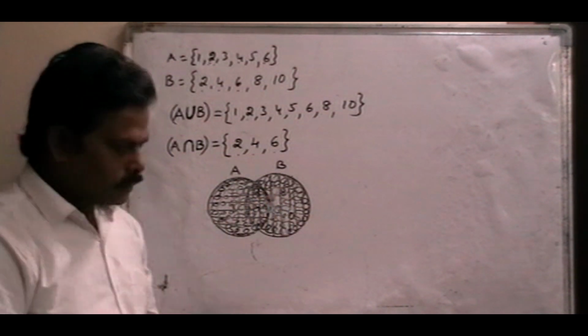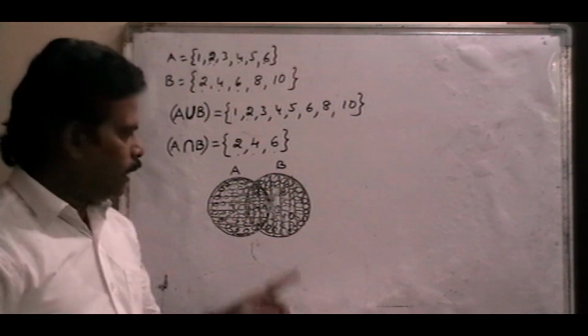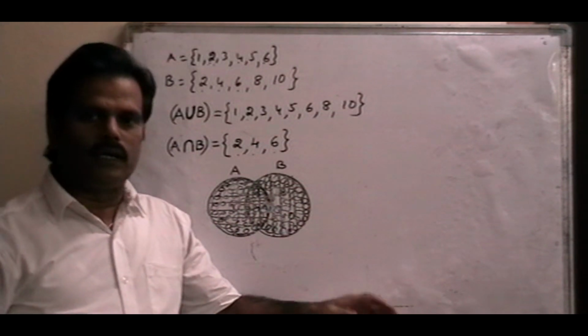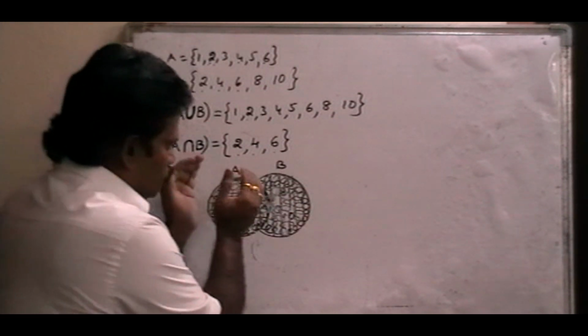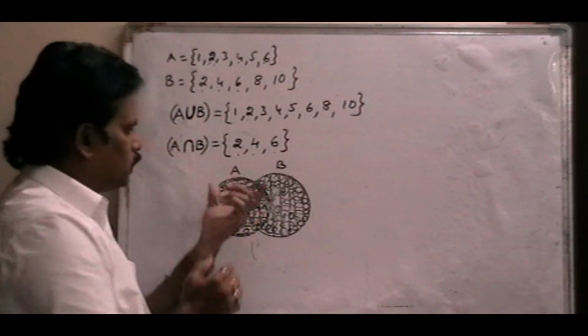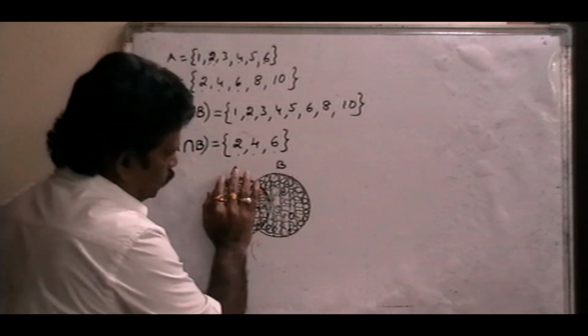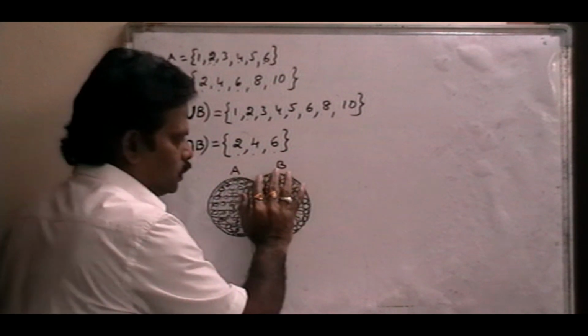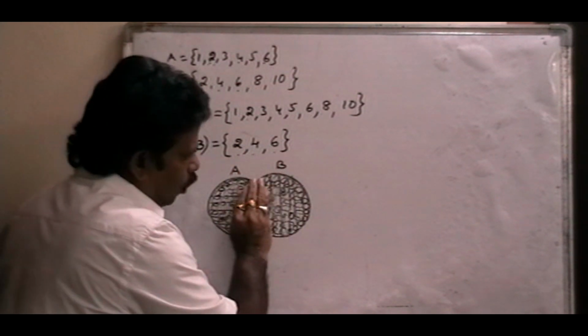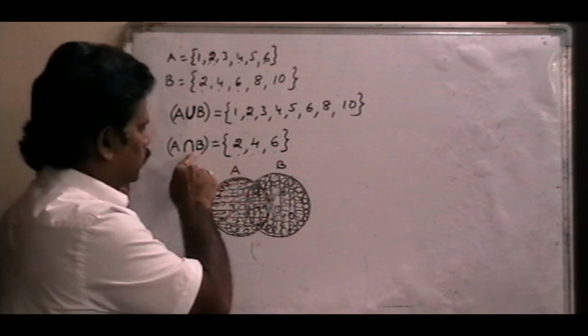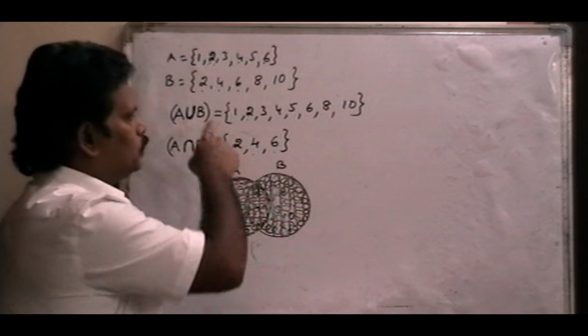So here, what does a Venn diagram mean? It indicates only the regional part. In this Venn diagram, this region belongs to A, this region belongs to B, but this is a common region, so it is the intersection part, and the total part is the union part.